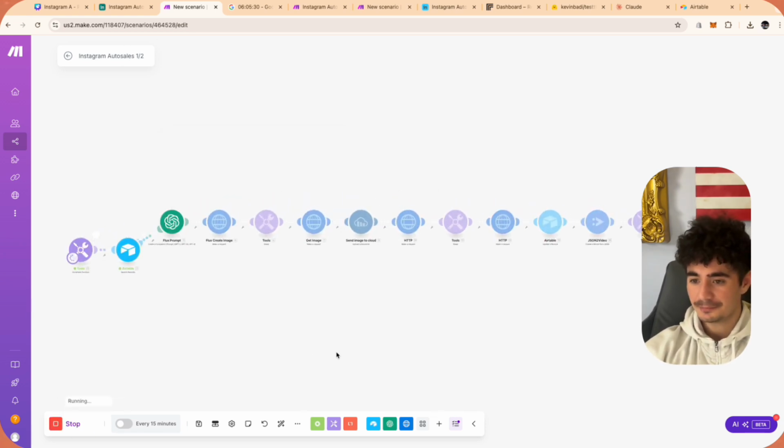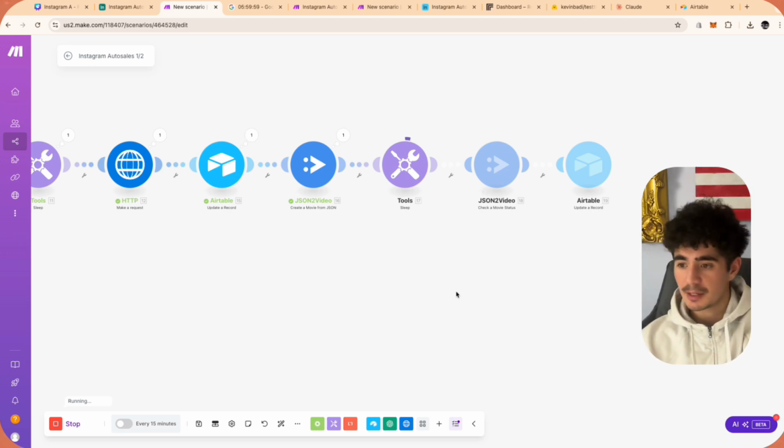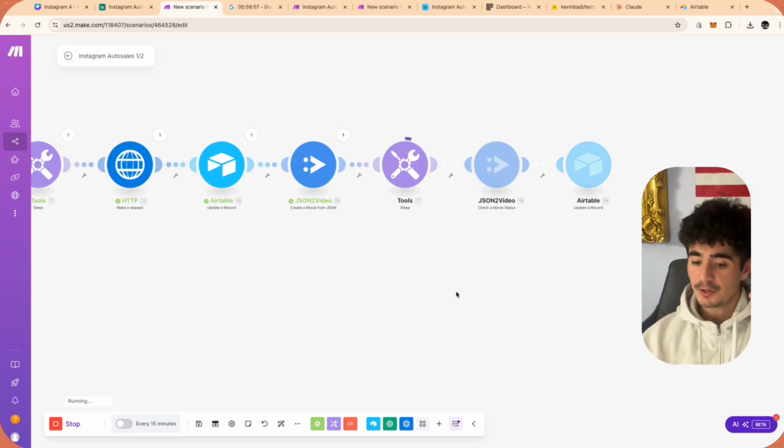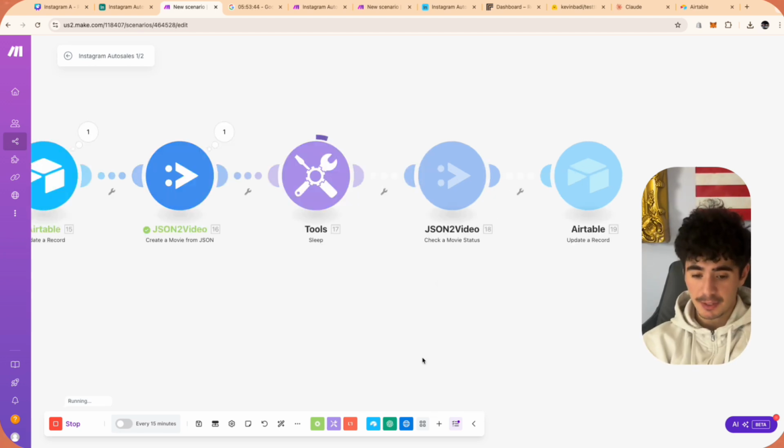So let's click run. Basically what we're going to be looking for, guys, is the Airtable to have the image, the video without the captions, and the video with the captions all in the same row that also has the video captions and the description of the video. If it has been updated back to the Airtable, we don't have to touch this automation for the rest of this tutorial.